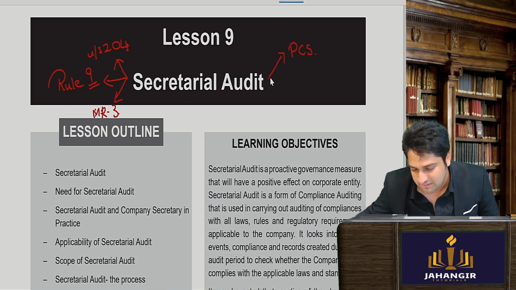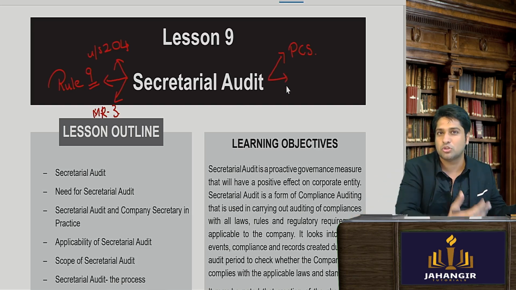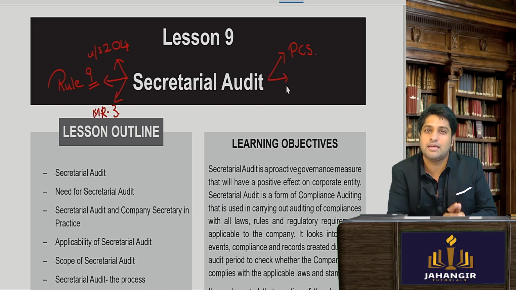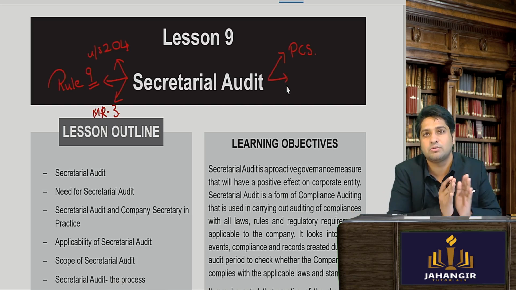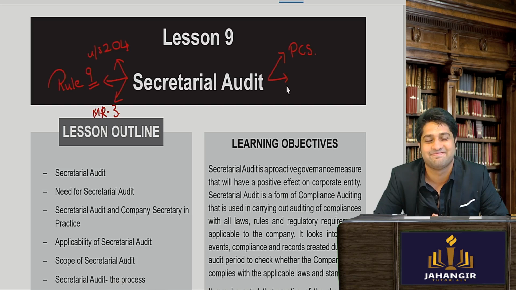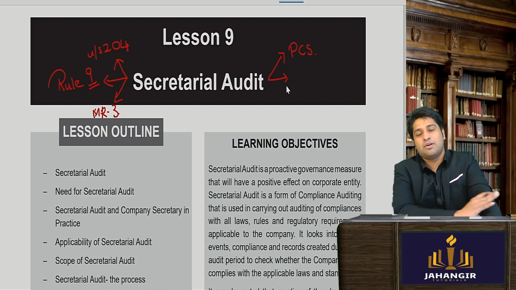Now, when they prepare this report in their MR3, is it disclosed to the shareholders, or the company secretary keeps this report in his cupboard and keeps it private and confidential, or these become public documents? Public documents.